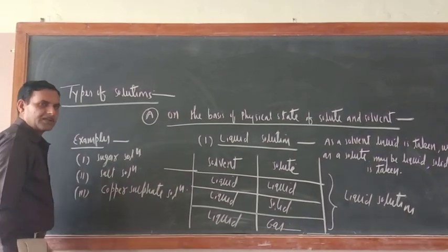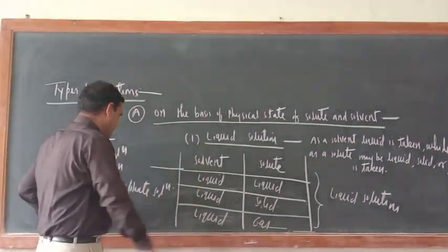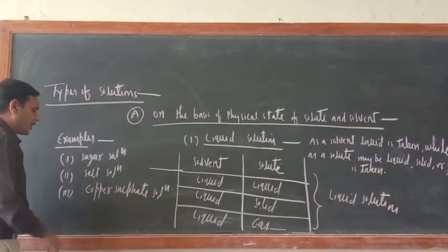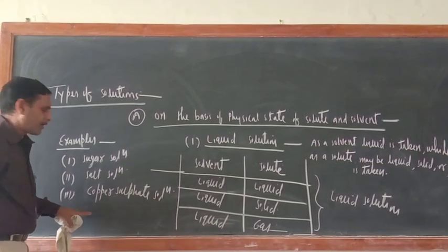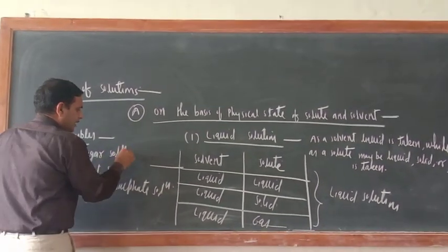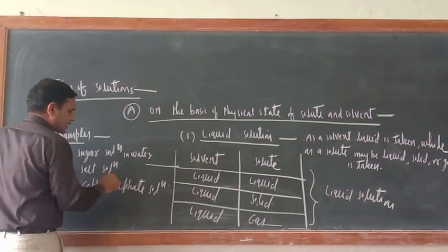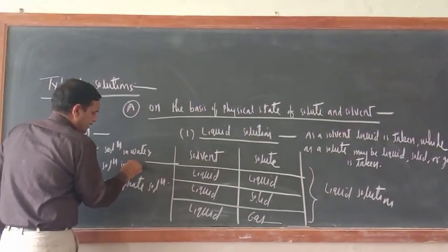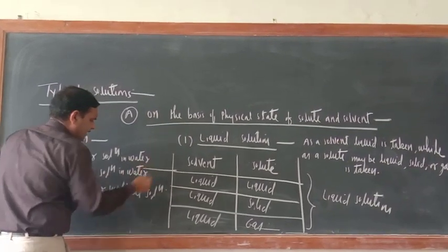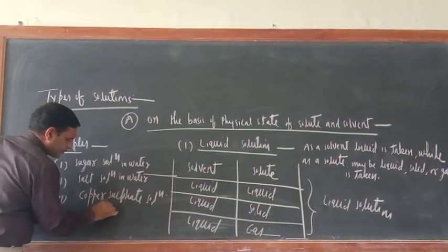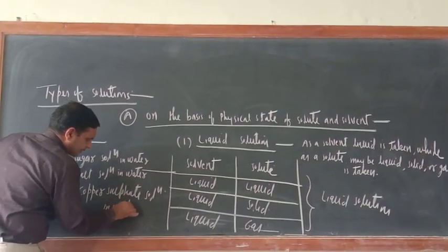In copper sulfate solution, copper sulfate is solid and water is the solvent. So sugar solution, here you can write in water. Here salt solution in water or any other solvent. Copper sulfate solution in water.